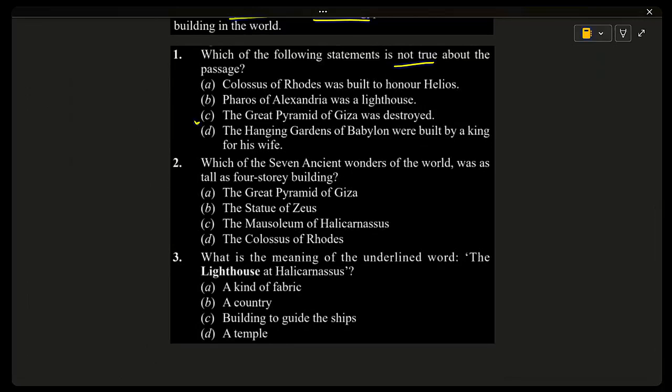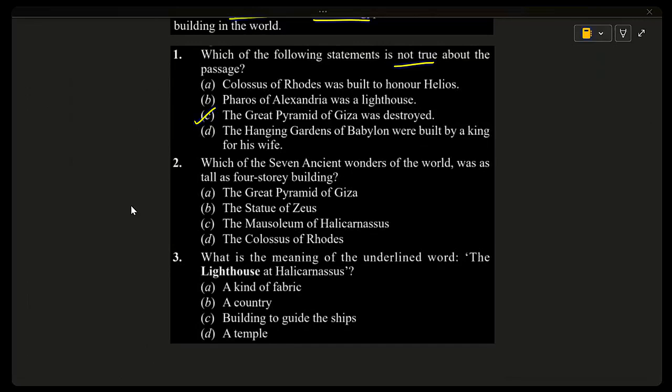It is not mentioned in the passage. The passage clearly says only one of the ancient wonders can be found today in Giza. This is the Great Pyramid of Giza. This means the Great Pyramid of Giza still exists today. So the statement saying it was destroyed is not true. Other options: Colossus of Rhodes was built to honor Helios. It is true. The passage clearly mentions this.